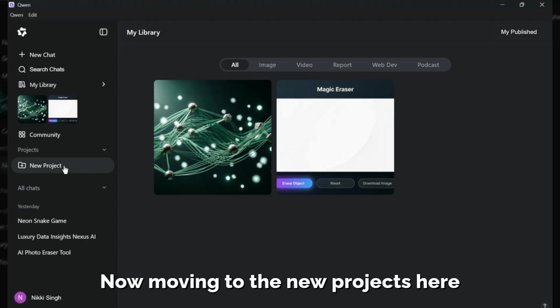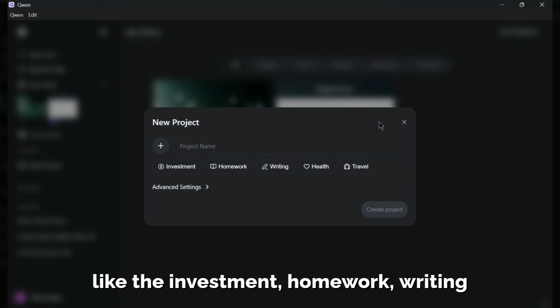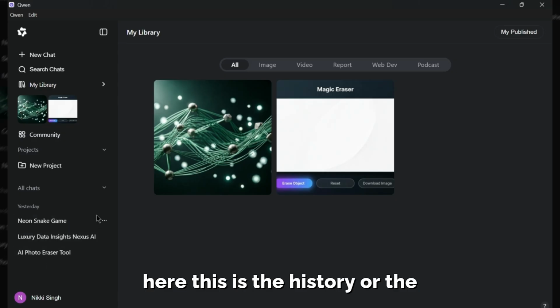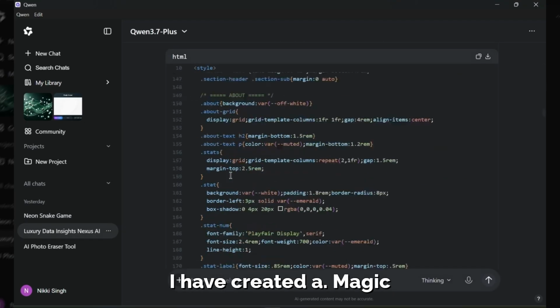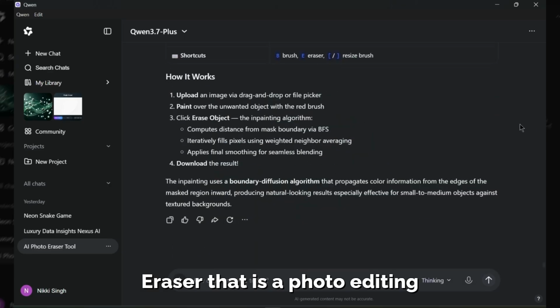Now, moving to the new projects. Here we can create any projects like investment, homework, writing, health, travel, and anything you want. Now here this is the history of the chats we have done with Qwen till now. First, I have created a Magic Eraser, that is a photo editing tool.